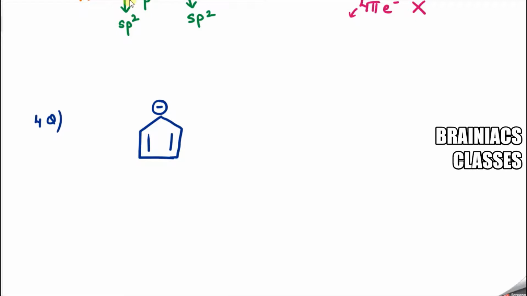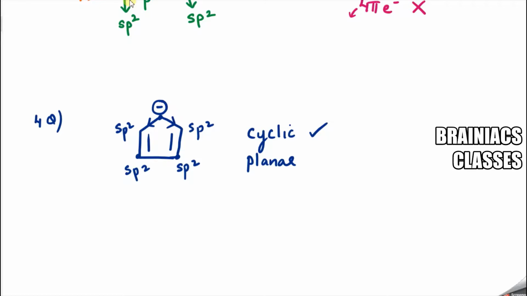Now tell me whether the compound is cyclic. Yes, you know it is cyclic. Correct? We have already learned. Now next check whether it is planar. I already checked this condition in the last question. This one also I know is sp2. This is sp2, correct? And this is sp2. And I need to check only here. One valency went here, one valency went here, and you know the minus charge. So minus charge means a bond is broken and a pair of electrons comes to this carbon atom. And what happens to the third valency? Yeah, that is a hydrogen atom. So this should also be sp2. So the compound is planar.